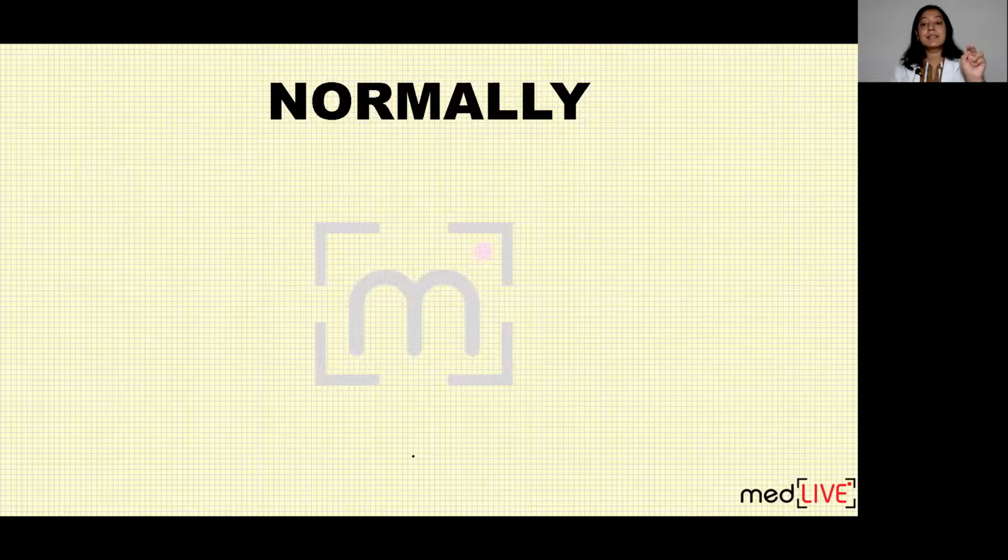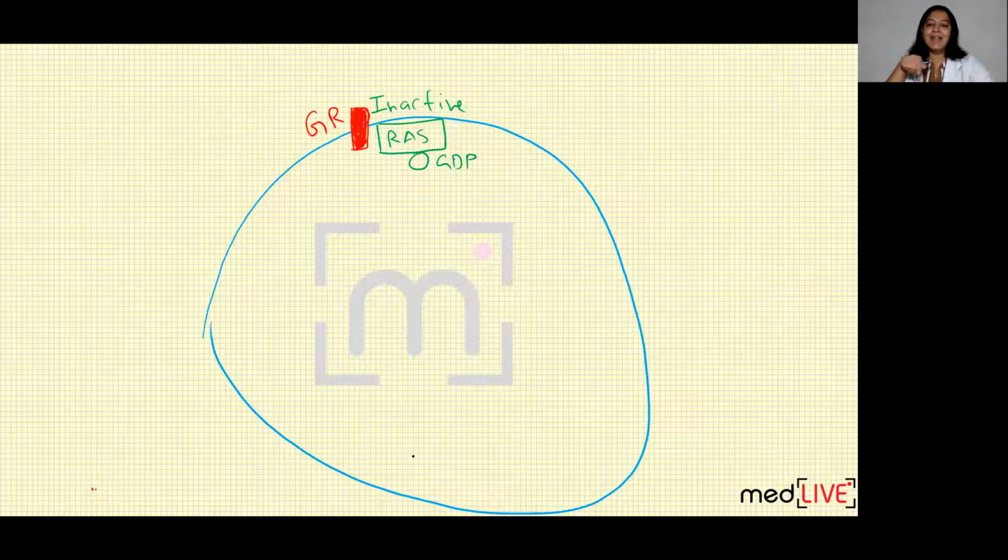So first, let's discuss normal. What happens normally? How is this RAS gene working normally? And then I will discuss what will happen if this RAS gene gets mutated. If it gets mutated and overstimulated, how does it cause cancer? So first discuss normally. Can you see, this is a cell, the blue color cell.